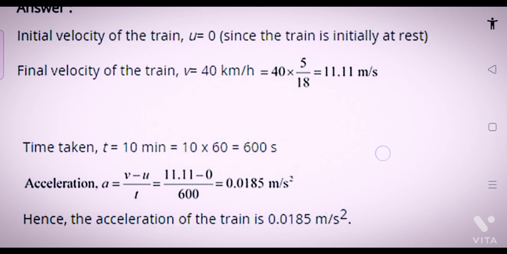Now time taken t is equal to 10 minutes, that is 10 into 60 is equal to 600 seconds. Therefore acceleration a is equal to v minus u upon t. It means 11.11 minus 0 upon 600, which is equal to 0.0185 meter per second square. Hence the acceleration of the train is 0.0185 meter per second square.